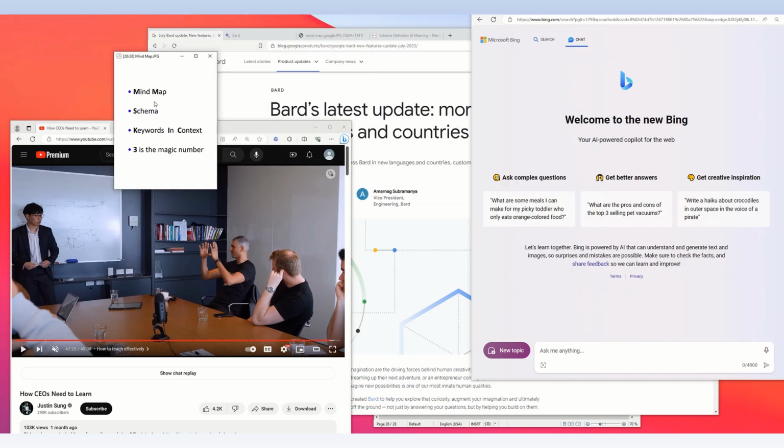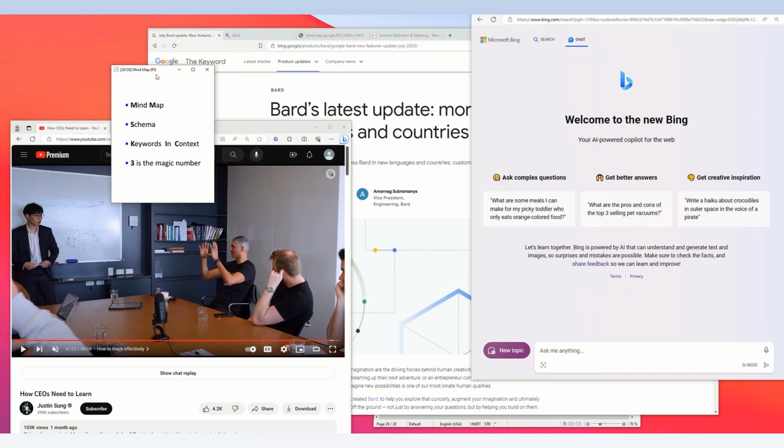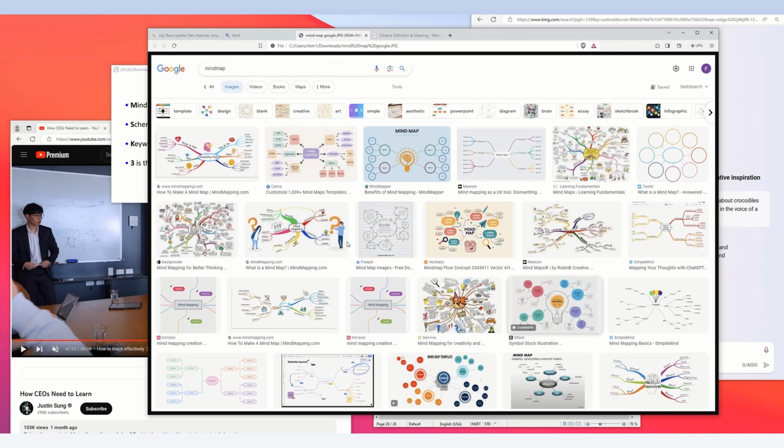Mind map. Mind map is my one-word summary of this 49-minute YouTube video. What is a mind map? It is a picture representation of information with keywords and connections.